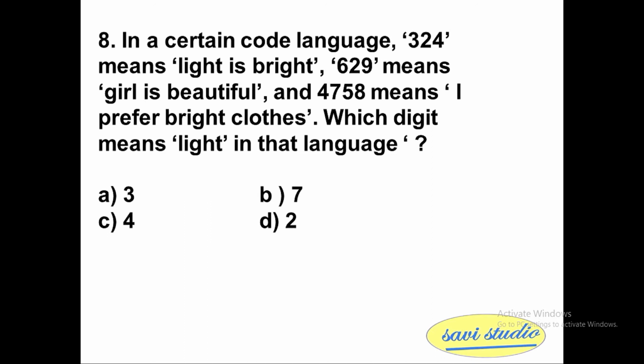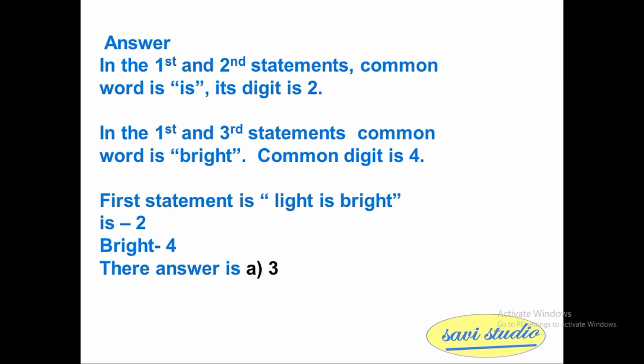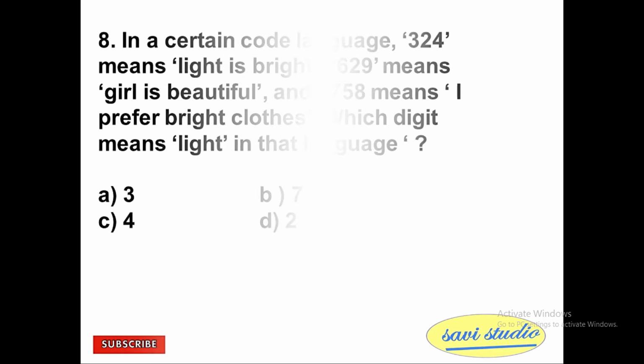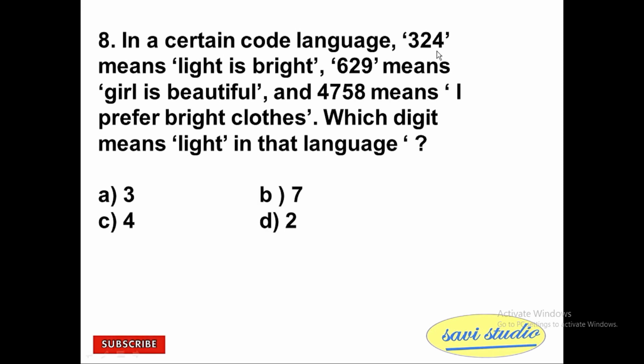A 3, B is 7, C is 4 and D is 2. Let's find the solution.